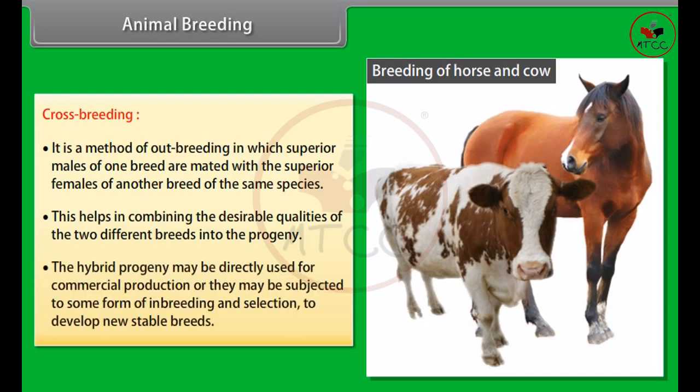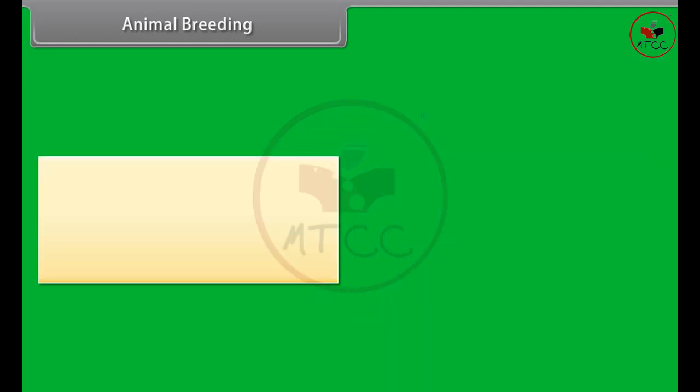The hybrid progeny may be directly used for commercial production, or they may be subjected to some form of inbreeding and selection to develop new stable breeds. One example of crossbreeding is Hisardale, a new breed of sheep developed by crossing Bikaneri ewes and Merino rams.